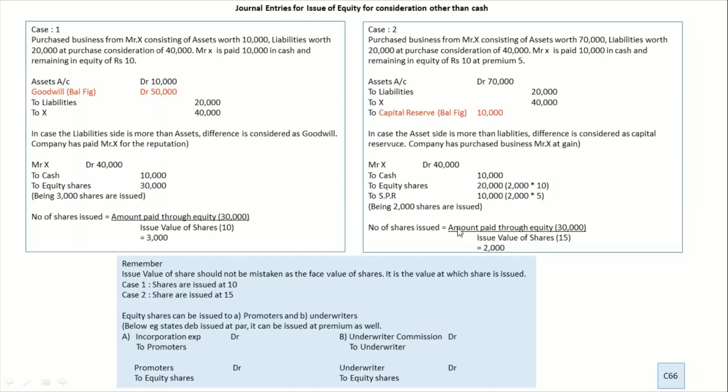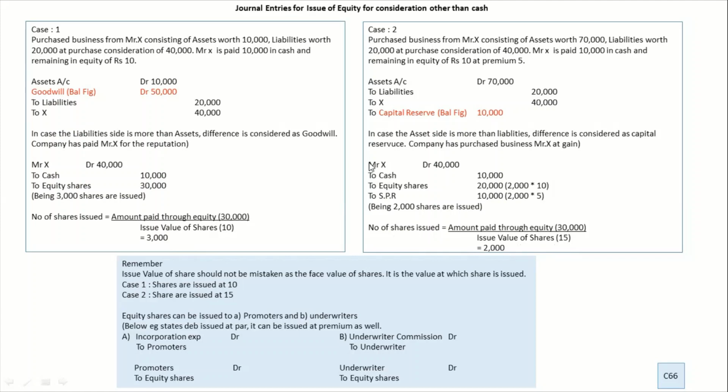Number of shares issued is equal to amount paid through equity, that is 30,000, divided by issue value. Issue value is not nominal value. Issue value is basically the value at which the equity share has been given. So this is 10 plus 5, 15. When you divide 30 by 15, you understand the number of shares you're going to give is only 2,000.